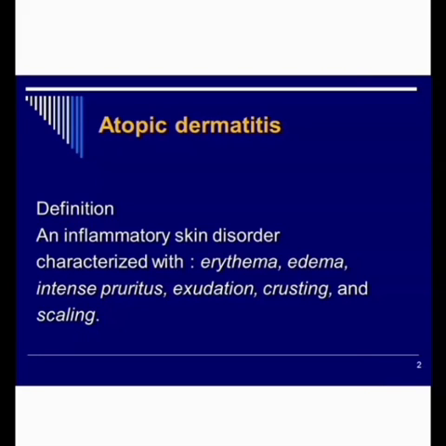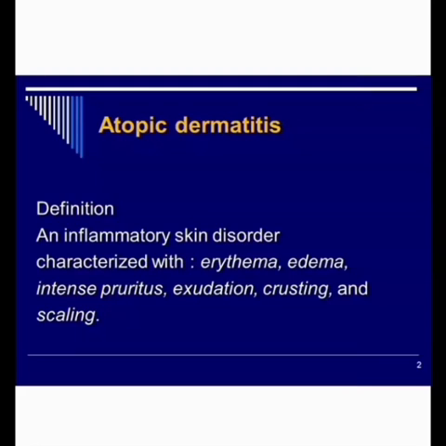First we can look at endogenous dermatitis. The first one is atopic dermatitis. We can see the definition of atopic dermatitis. It is an inflammatory skin disorder characterized by erythema, edema, intense pruritus, exudation, crusting and scaling. So it's a skin disorder.